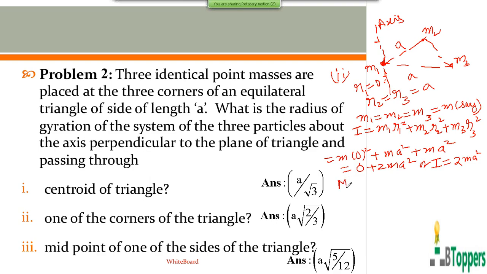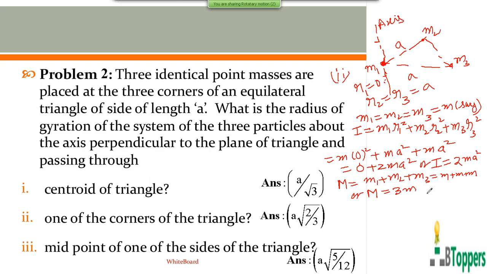The total mass of the system, I denote by capital M, can be written as the sum of the masses of the three particles of the system. Here all the three particles have the same mass. I denote the mass of each particle by small m. So the total mass of the system of the three particles is equal to 3 times the mass of one of the particles.